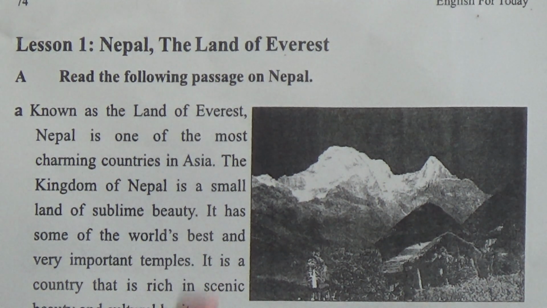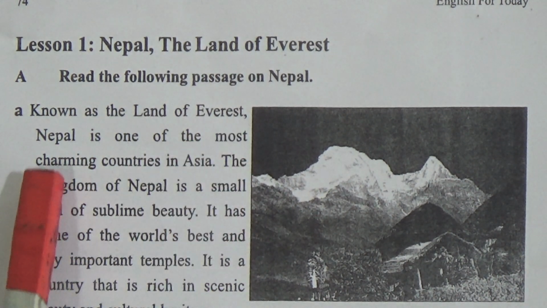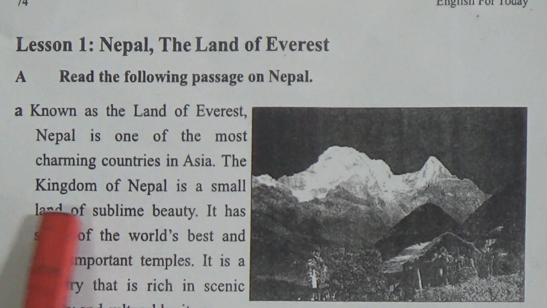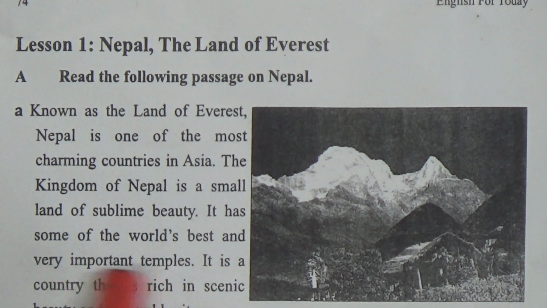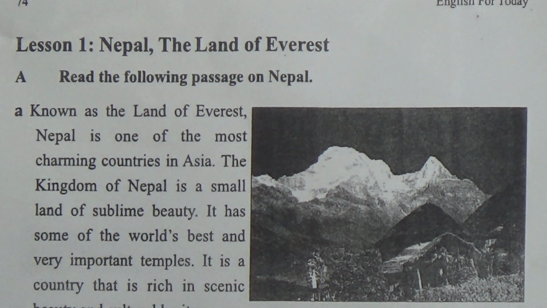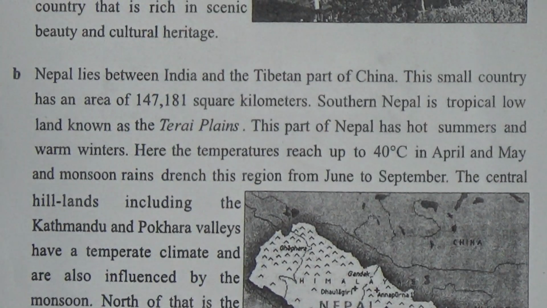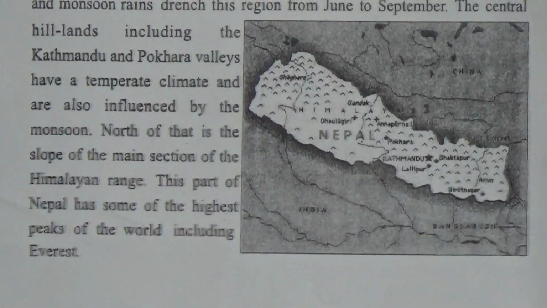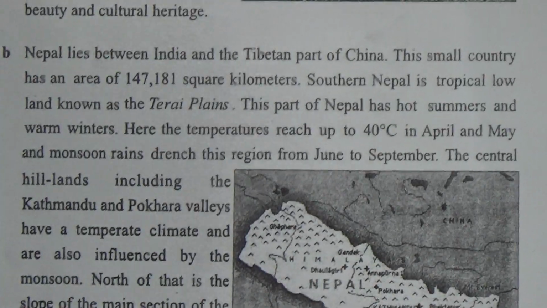Okay, let's read. Section A, Nepal, known as the Land of Everest. Nepal is one of the most charming countries in Asia. The Kingdom of Nepal is a small land of sublime beauty. It has some of the world's best and very important temples. It is a country that is rich in scenic beauty and cultural heritage. So Nepal is a very beautiful country, and you can find scenic beauty and cultural heritage both in Nepal.